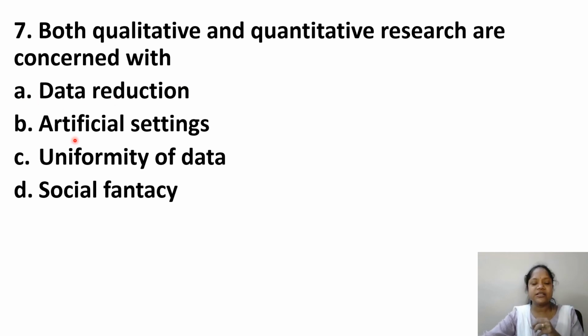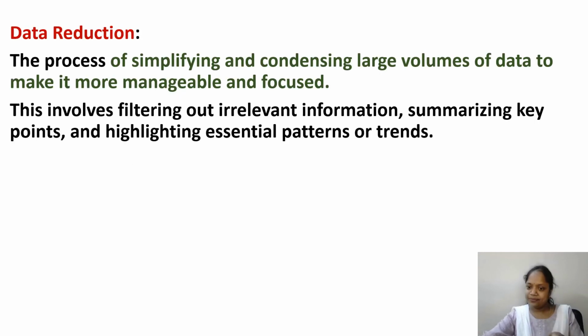Okay, so the options are data reduction, artificial setting, uniformity of data, social fantasy. The answer is data reduction. See, whichever method we use to collect the data, the process of simplifying and condensing a large volume of data to make it more manageable and focused, that is reduction. Okay, so this involves filtering out irrelevant information, summarizing key points and highlighting essential patterns or trends. Whichever data we have collected, whichever is important, we need to work with it to get a conclusion.